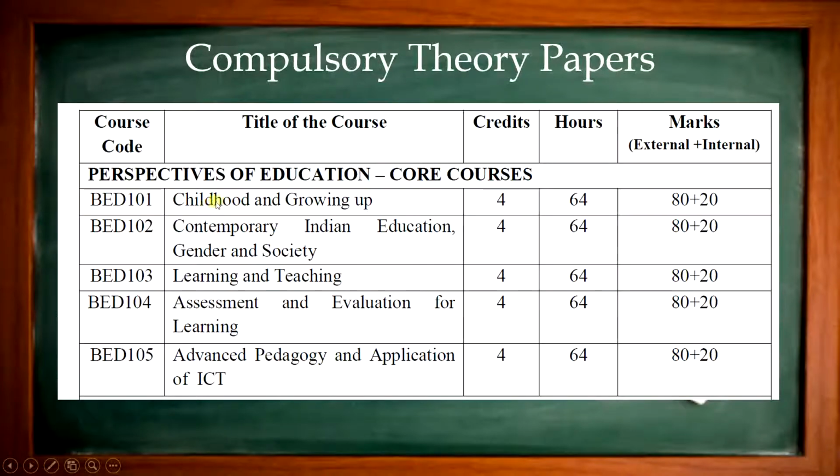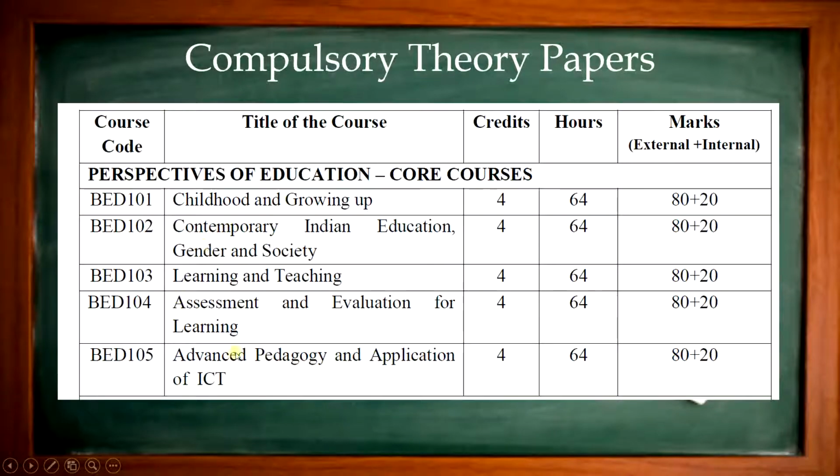First paper, childhood and growing up, is about psychology. 102, contemporary Indian education, gender and society, is about the sociological aspects of education. B.Ed 103 is learning and teaching, about pedagogy, that is the science of teaching, and B.Ed 104 is assessment and evaluation, about educational evaluation. B.Ed 105 is about ICT in education.